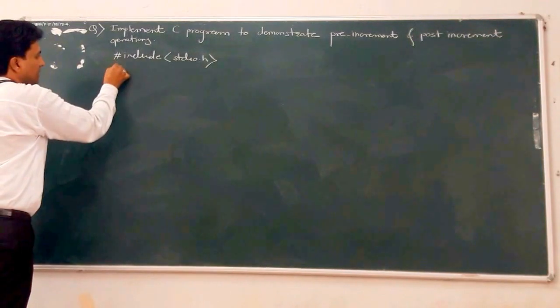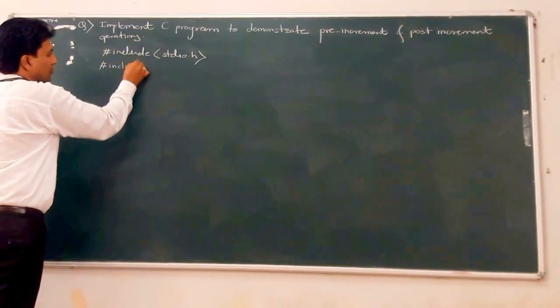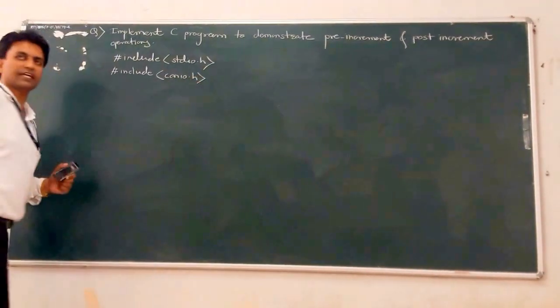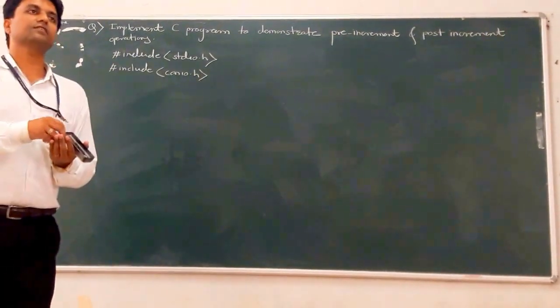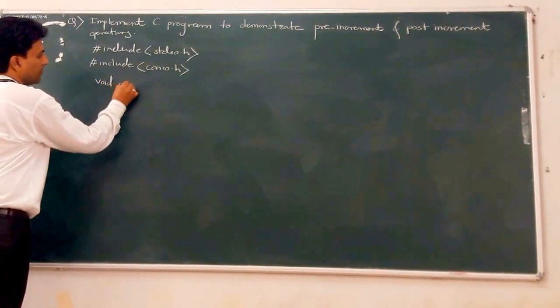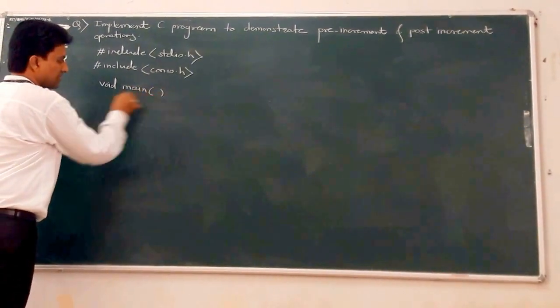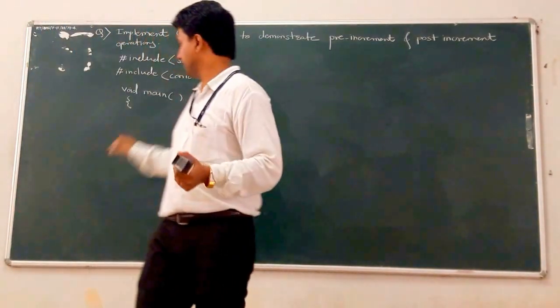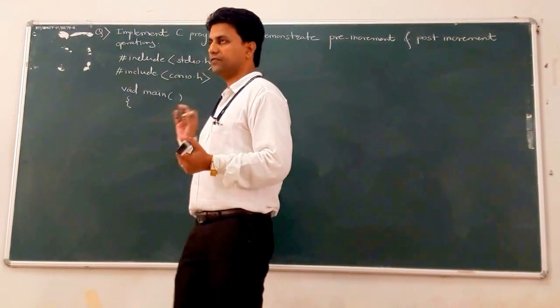Start our program by including header files: hash include stdio.h. After that, hash include conio.h, the second header file. Next, start our program from main. So write void main function, parenthesis, then a curly bracket. That means the body of the main function.